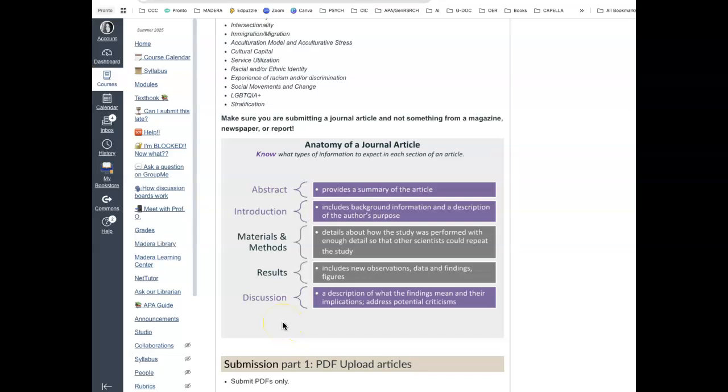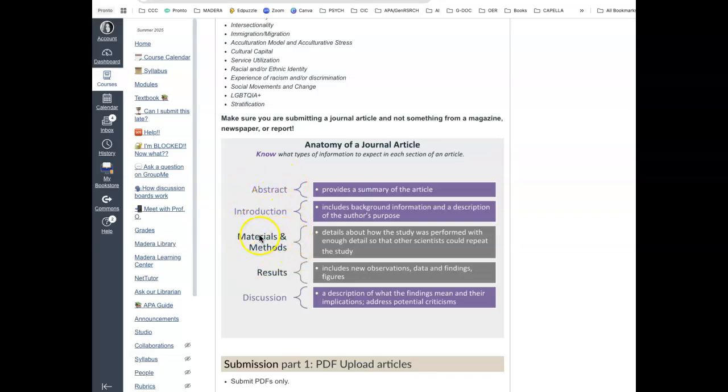Now, when you get an article and you're not sure if this meets the criteria, you're going to look for these sections in the journal article. It's mostly going to have an abstract. If it doesn't, then your little flag should go off: is this really a journal article, or is this a chapter from a book, or is this a speech? If it doesn't have an abstract, you're probably not on the right track. An introduction may not be called introduction. It may just start talking about the topic, writing about other people that researched the topic and why their research is no good.